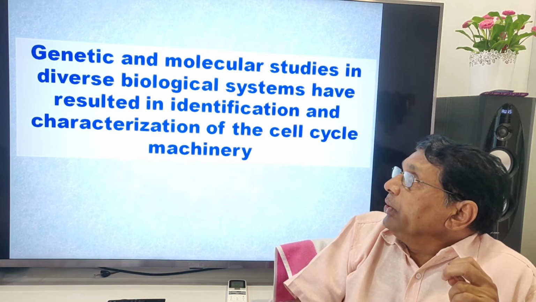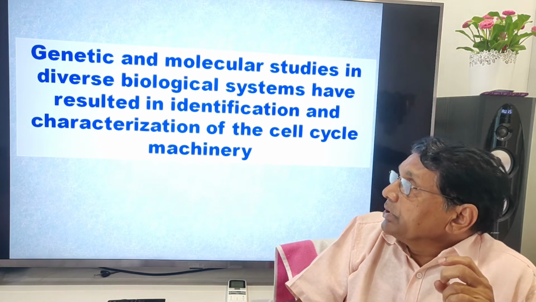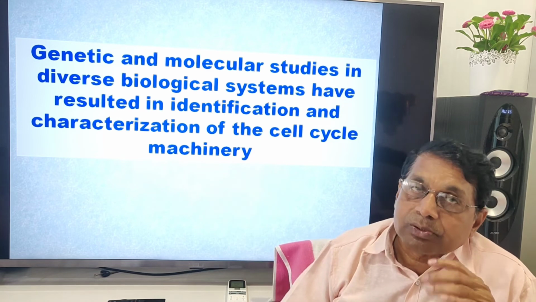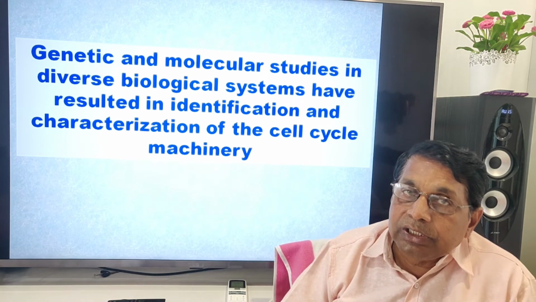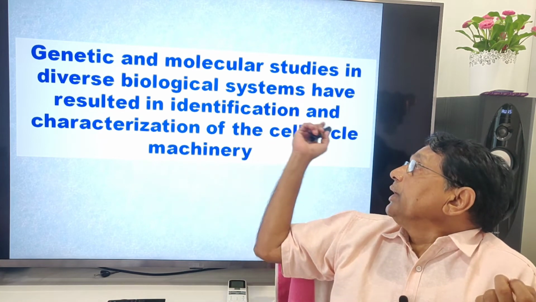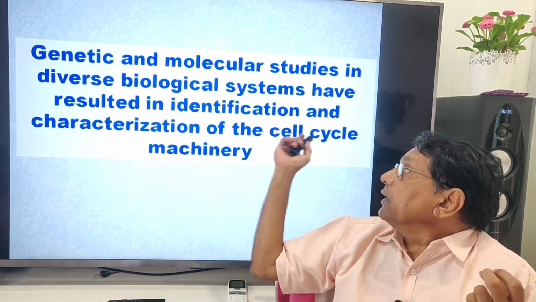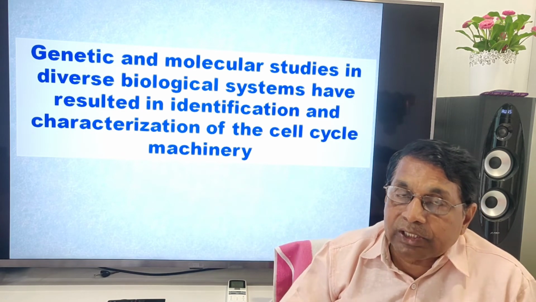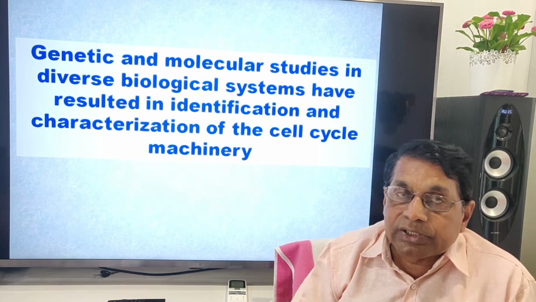Genetic and molecular studies in diverse biological systems, that means in plants, animals, yeast, bacteria, have resulted in identification and characterization of the cell cycle machinery. How do these events take place, how is it regulated?